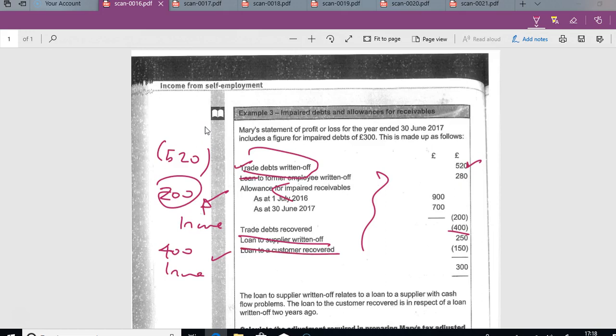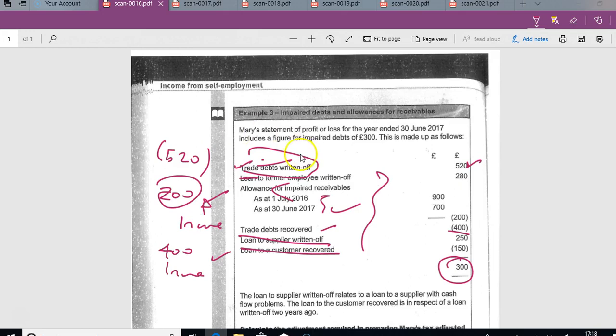So just from a teaching point of view, these are the three things that you can put through to find your tax adjusted profit. Trade debts allowance. If it had been the other way around, we'd be putting through an expense, but here we have income with a reversal of a provision. And we also have trade debts recovered, which means that in terms of adjusting, we would be adding back all the things that aren't allowed. So we're going to add back.